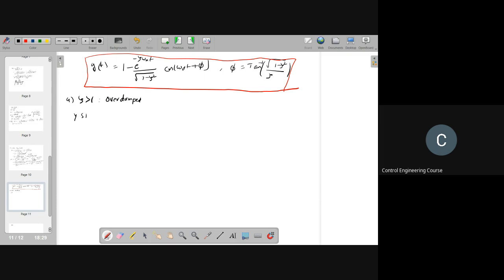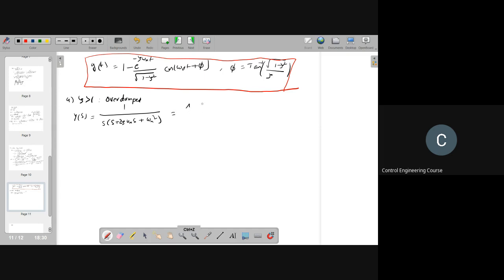Here y of s is equal to 1 by s into s square plus 2 zeta omega n s plus omega n square. So we can write this into partial fractions.